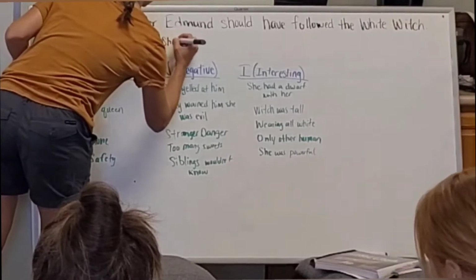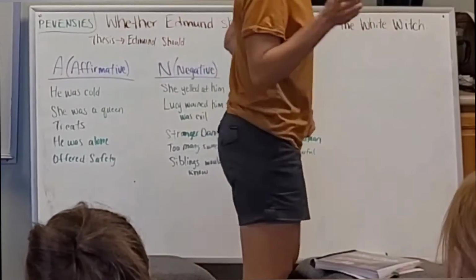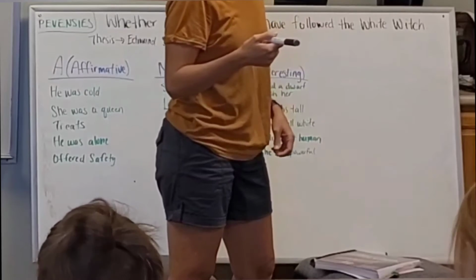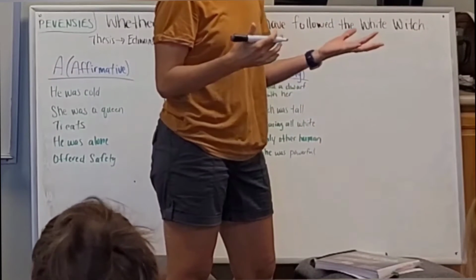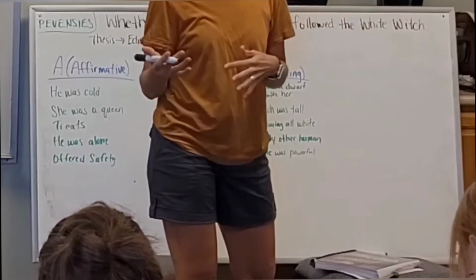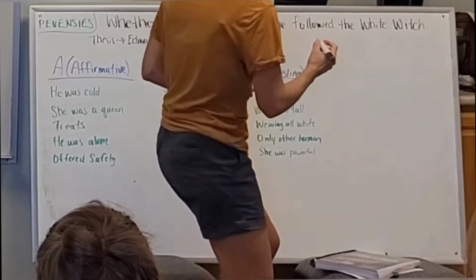Is that the same as the issue? Or is the issue the question? The issue is the question: should Edmund have followed the White Witch? And then you do a weather statement: whether Edmund should have followed the White Witch. It's very repetitive, so you will find that throughout the essays.